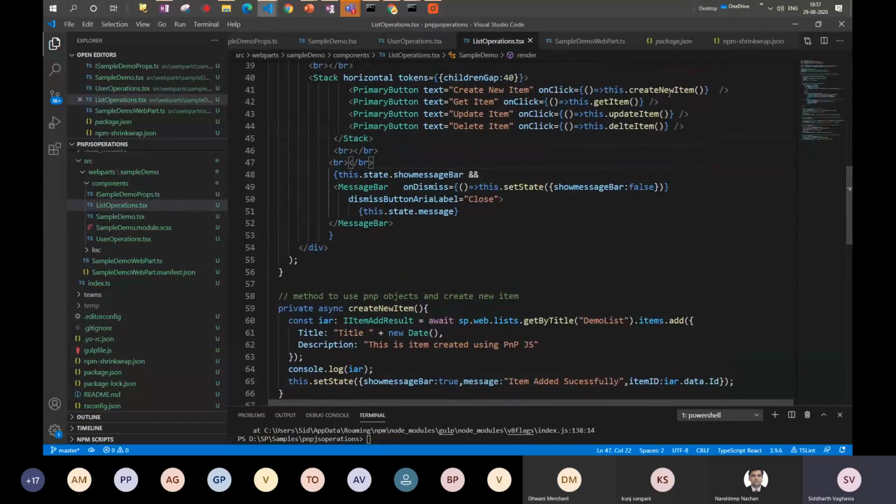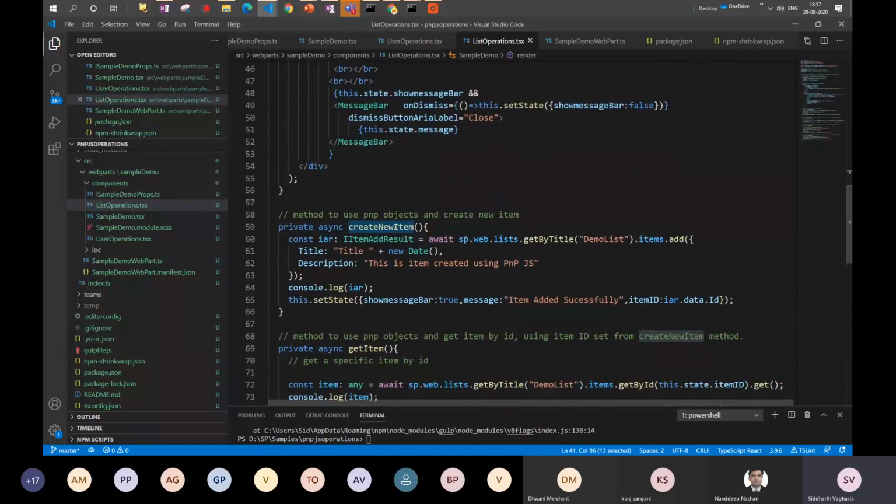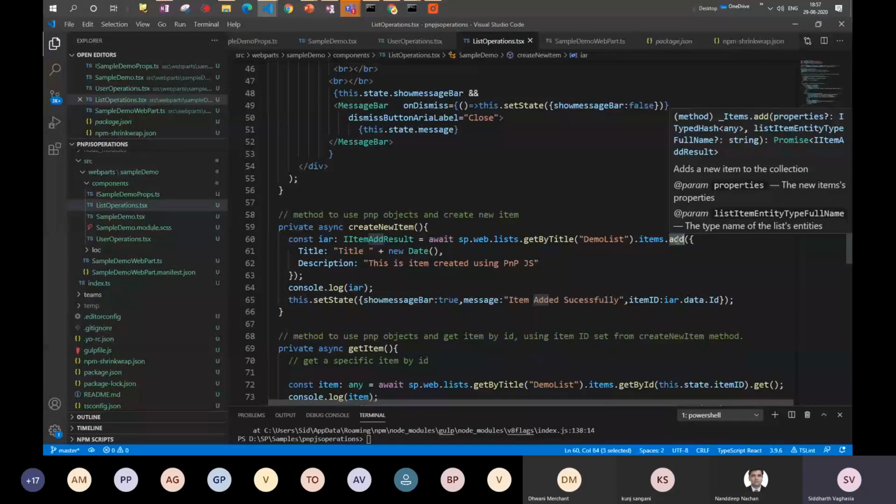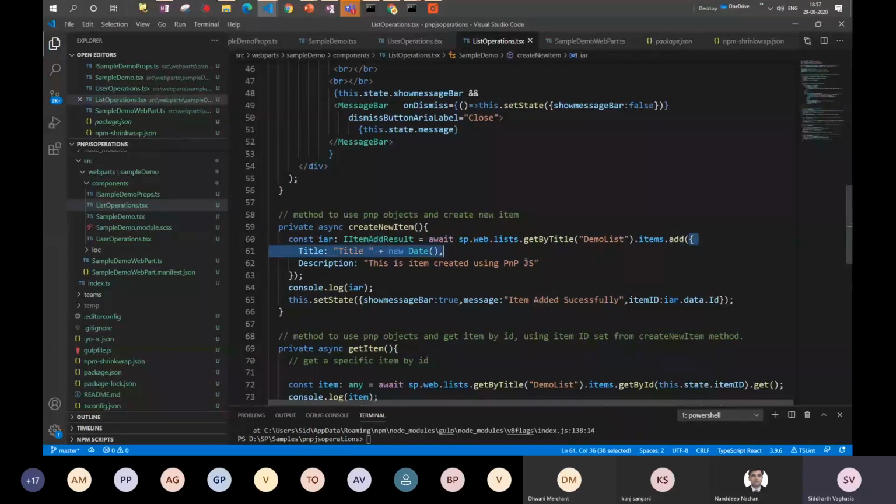The first method is create new item. After it is initialized, it is calling the method sp.web.lists.getByTitle with demo list. It means I'm passing the list name, and within items I'm saying create a new item. There is an add method available, and if you hover over it, it will also give you help kind of documentation around it, what we need to do, and you pass the object in it.